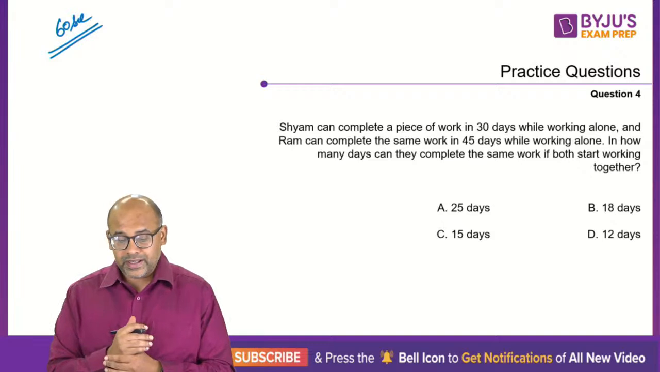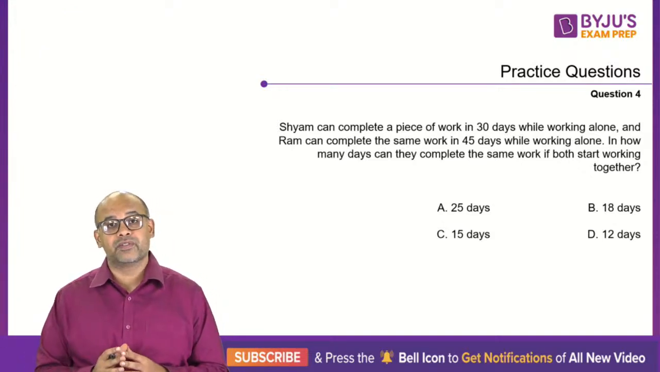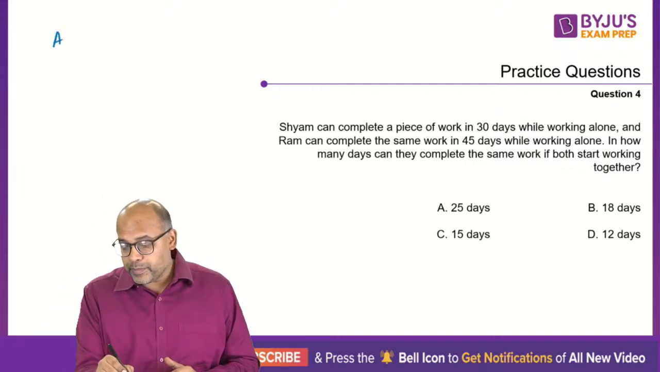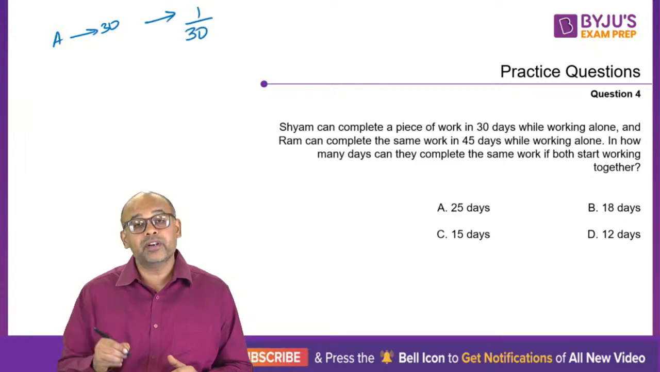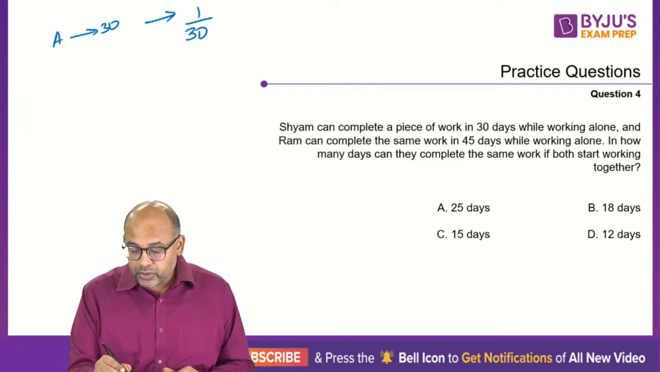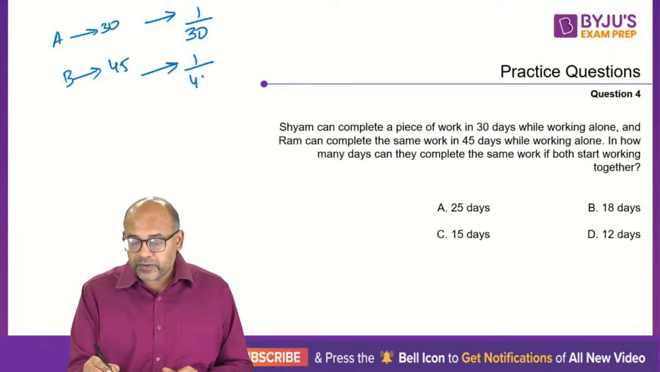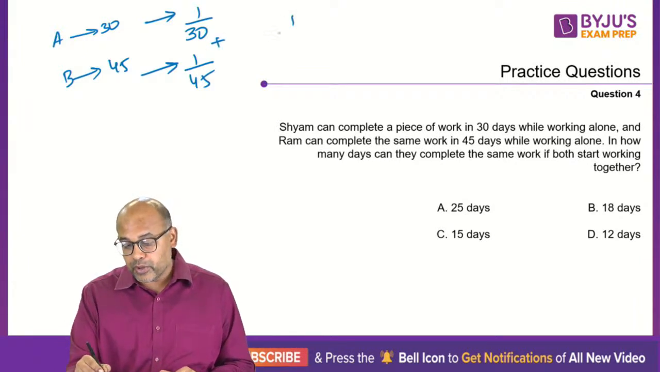Okay, so let's see what is happening here. This is a very straightforward question, and there's a particular reason why I've given this question. It's a dead easy question. Now we all know if A can do a piece of work in 30 days, then in one day he can do 1/30th of the work. If B can do a piece of work in 45 days, in one day he can do 1/45 amount of work. So if they are both working together in one day, you will be able to do 1/30 plus 1/45,